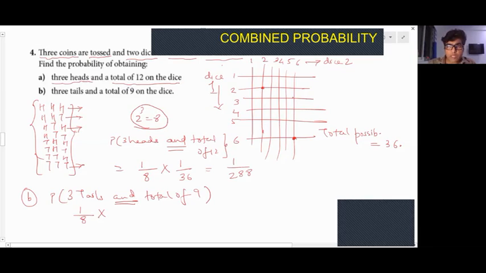So I start from 3 6. Do you understand? 3 6. Next is what? 4 5. Do you understand this? Next is what? 5 4. Do you agree? Agree. So this is 5 4. Next is what? 6 3. Done. So that is 4 times, right?